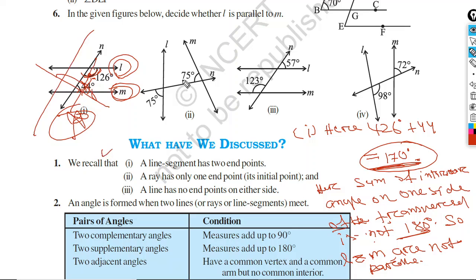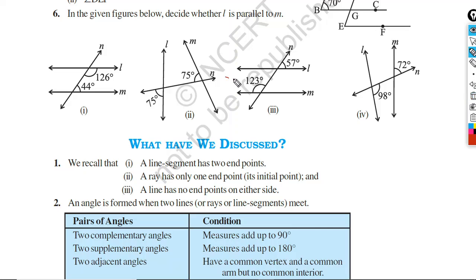Now we'll move to part II. Here you can see this angle is 75. We can find this angle, 75. This is the vertically opposite angle, so it will also be 75 degrees.